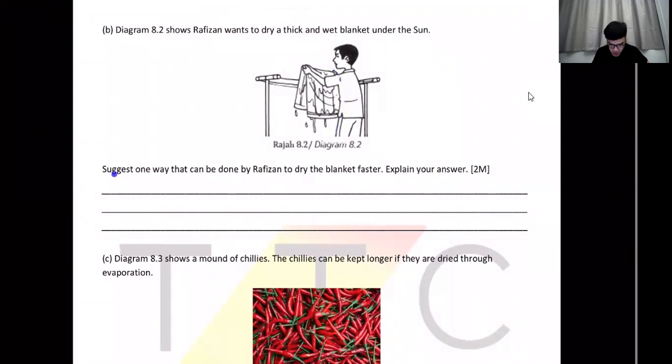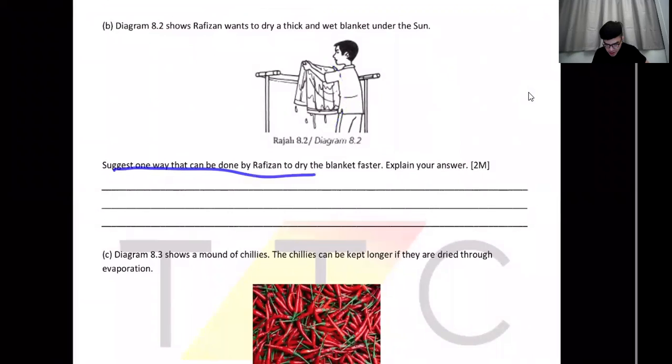So suggest one way that can be done by Rafisan to dry the blanket faster. Explain your answer. Okay, he should open the blanket fully. Who the hell dries the blanket like that? Okay, so buka